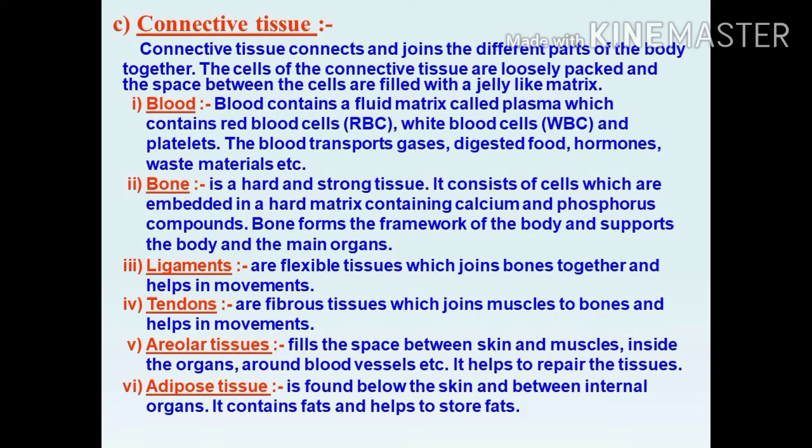Then adipose tissue is found below the skin and also between the internal organs. It contains fat and helps to store fat. In lower class you have studied this. Which tissue helps to store fat? The adipose tissue helps to store fat.